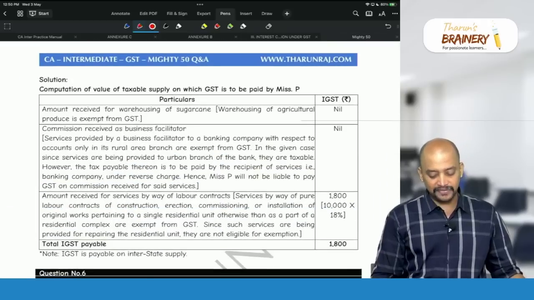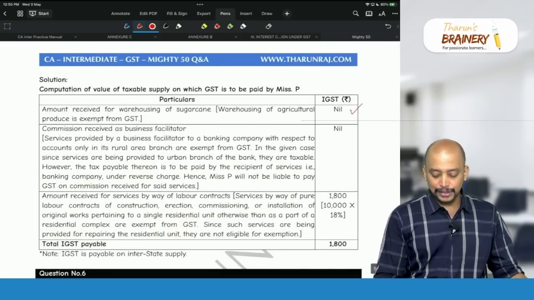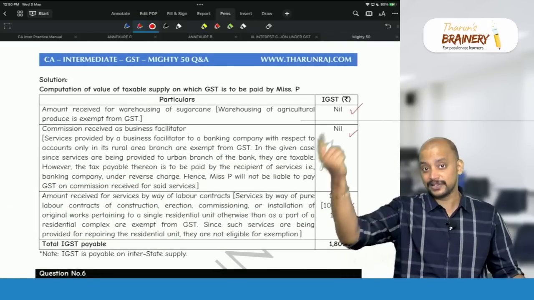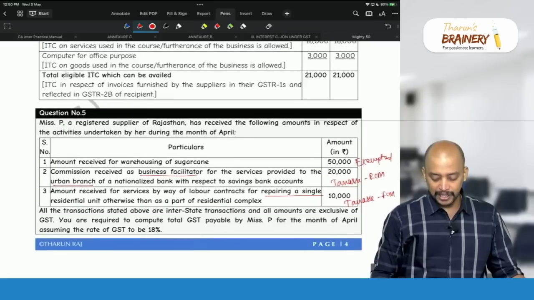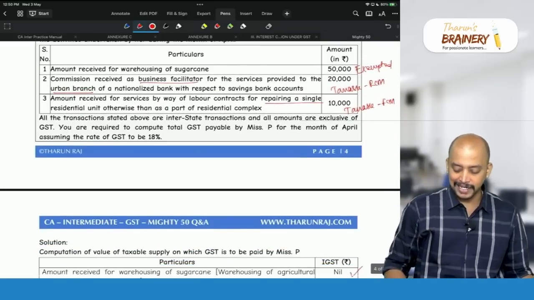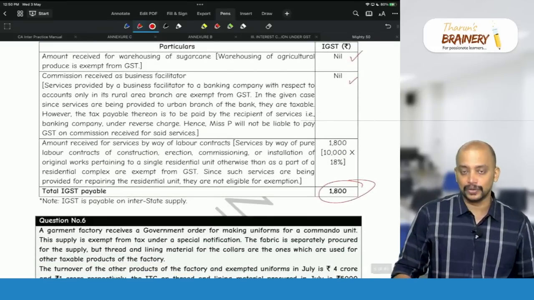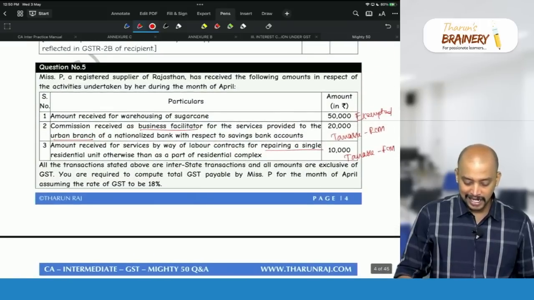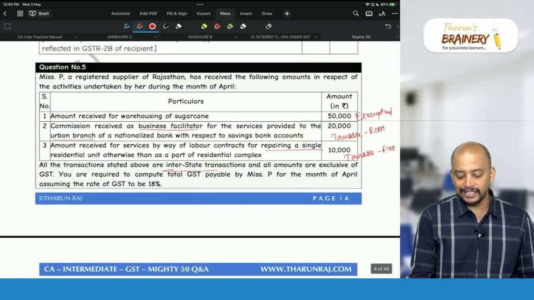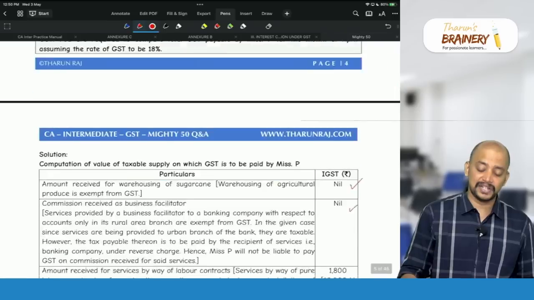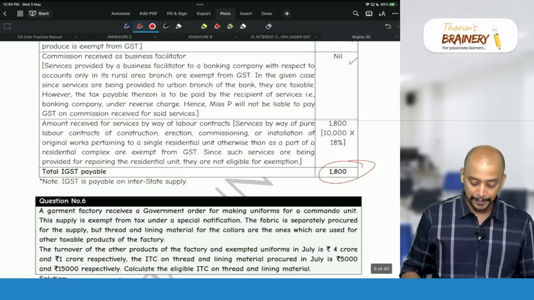So if you see here, first case nil, second case also nil, because it will be taxable in the hands of the bank. Then the third one only, 10,000 into rate of GST 18%, so 1,800, that will be taken as the liability. And in this case, all transactions above are interstate transactions. So that's the reason why we are taking it as IGST payable.